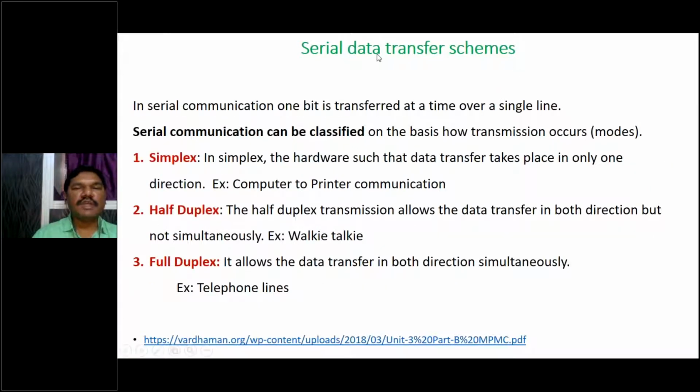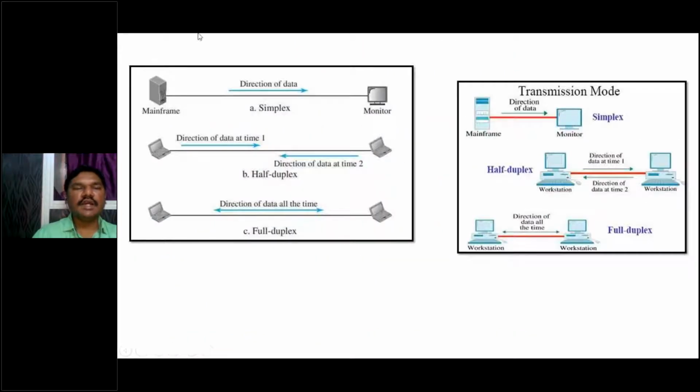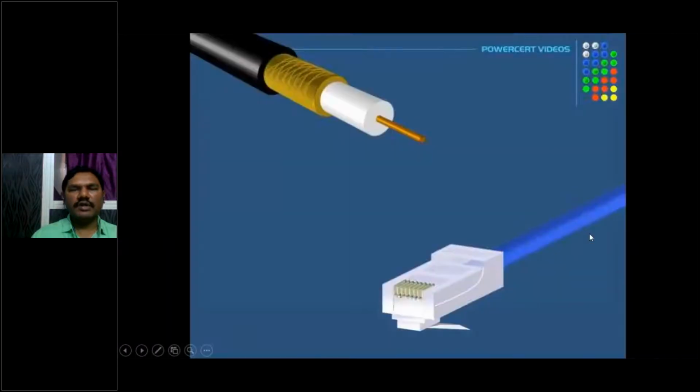Serial communication can be transmitted in three ways: simplex mode, half duplex mode, and full duplex mode. What is simplex mode? Here you can see the direction of data is only one side, mainframe computer to monitor only. Whereas in half duplex, the direction of data at a time is only one way, either x1 to x2 or x2 to x1. Whereas in full duplex, we have data transmission both sides at a time. That is what we call simplex, half duplex and full duplex.